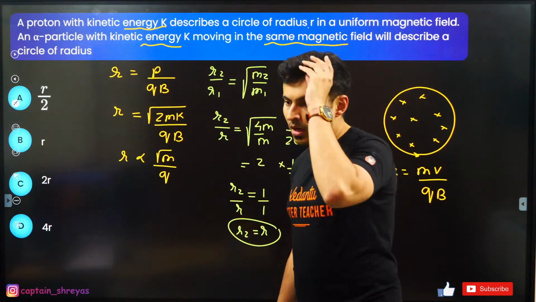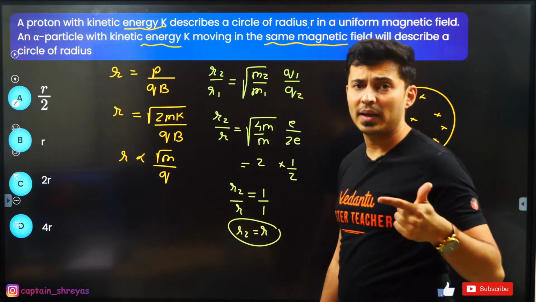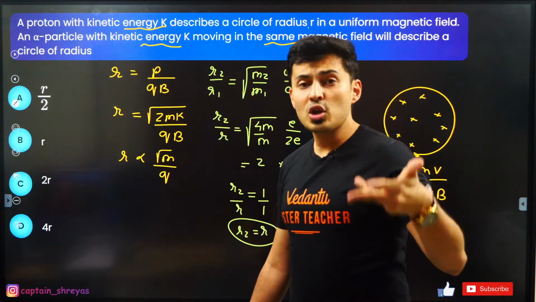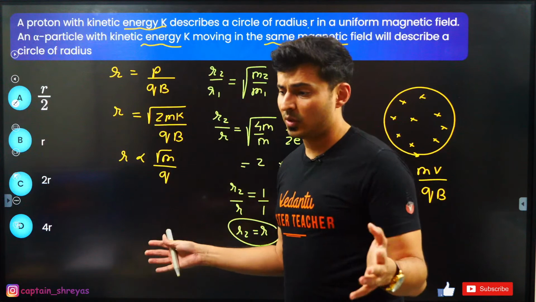What are the chapters included in modern physics? It includes all the things: atoms, photoelectric effect, photons, wave particle duality, nucleus, radioactivity, semiconductors, electronic devices, logic gates. All these are part of modern physics.